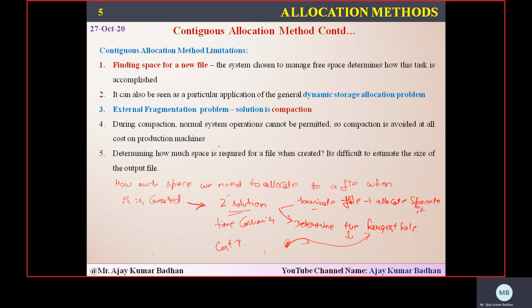The system has come up with another modified version of the continuous allocation method, where they will be allocating chunks initially. Continuous chunks of space will be allocated, and that chunk means in a format of clusters. Like for example, initially when a file is coming, some two blocks we are allocating to it. So we have 4 blocks, right? These 2 blocks are allocated to the file. These 2 blocks we are not going to use. We'll keep it as it is.